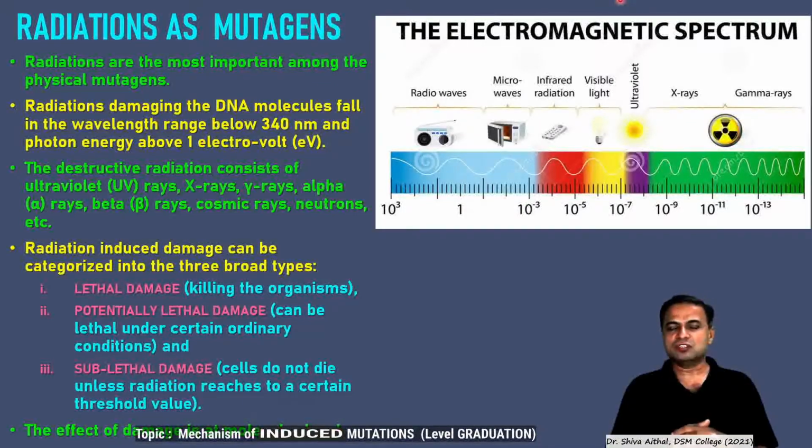Radiations which damage the DNA fall in the wavelength below 340 nanometers. As the nanometer value increases, their absorbing power decreases. They assume the form of waves with crests. So as the wavelength decreases, their energy increases. As you can see, this is a wave. As the wavelength goes on decreasing, you have more energy in that radiation. As the wavelength is greater, with broad wavelengths, they are not that hazardous.